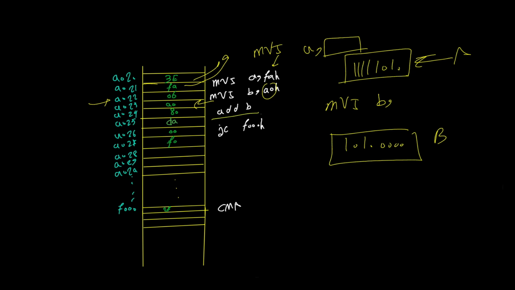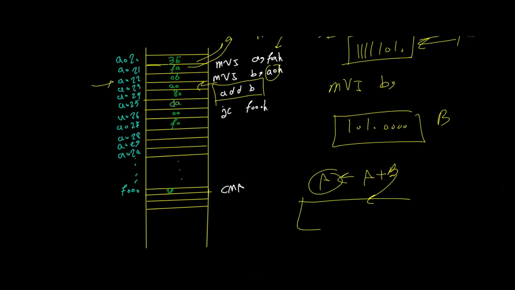Then it says ADD B. What ADD B does is that A plus B should be saved inside the A register. We already know that the ALU has one of its inputs as the A register and another as the temp register. So the CPU would internally move the value of the B register inside the temp register, then accomplish the addition, and save the result into the A register.